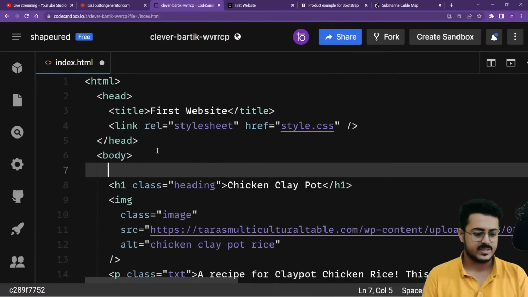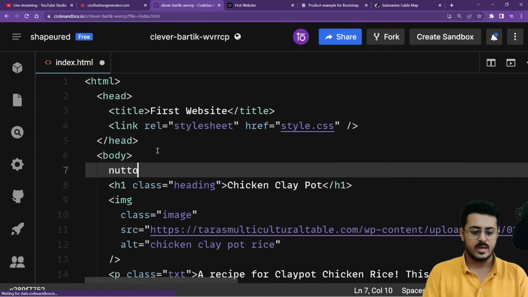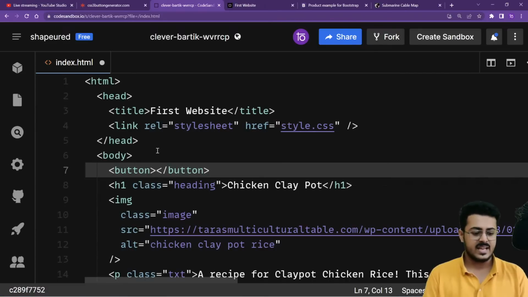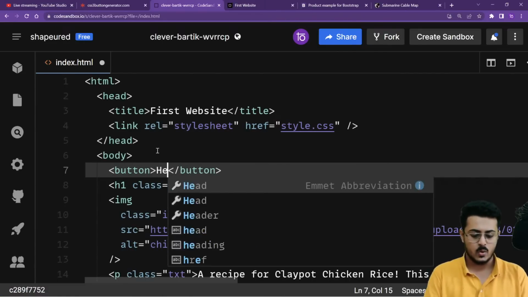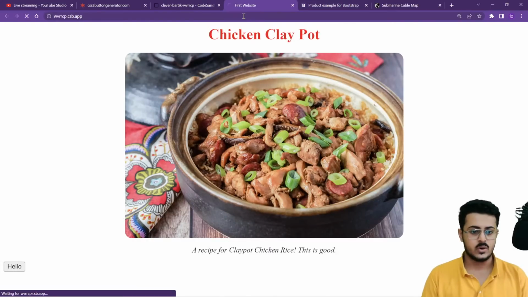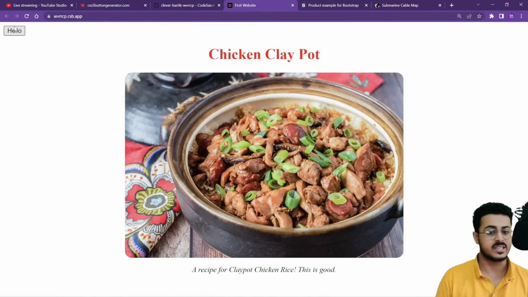Before the H1 itself, we'll create a button. To create a button, we use the button tag. And inside of that, let's write hello, and let's save it right over here. Let's go back to our website, reload the page. As you're able to see, we are able to see the button hello on the top of our screens.